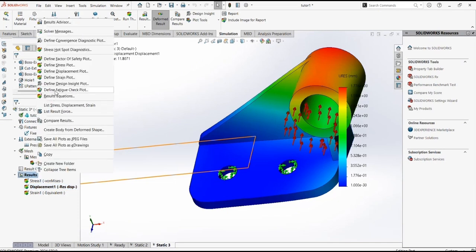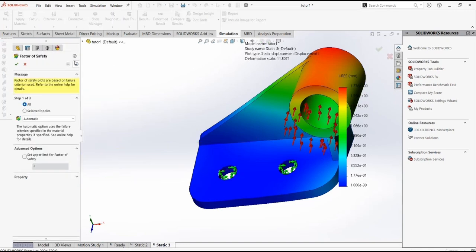Right click on result, define factor of safety.